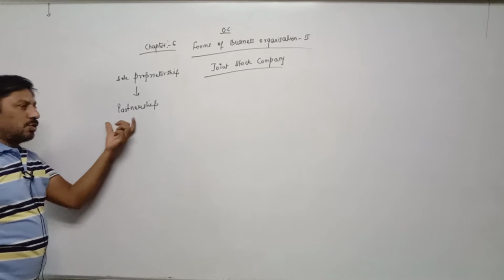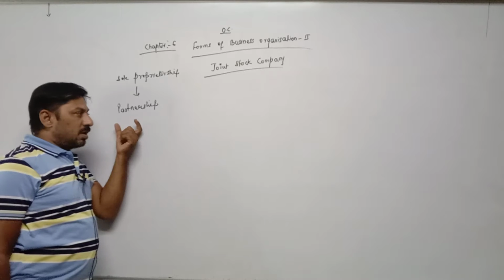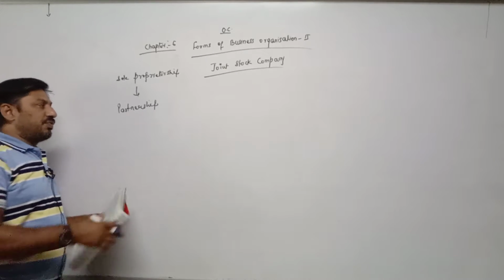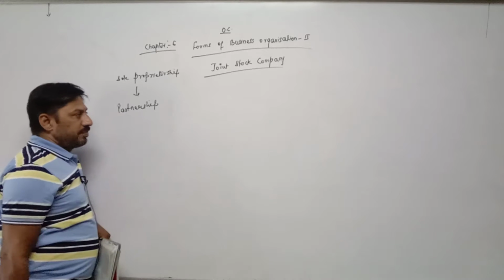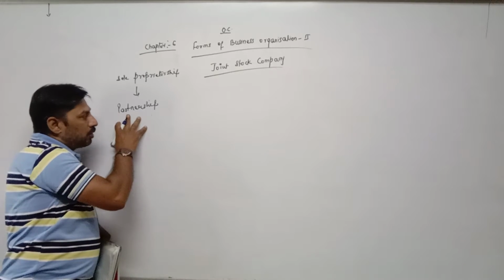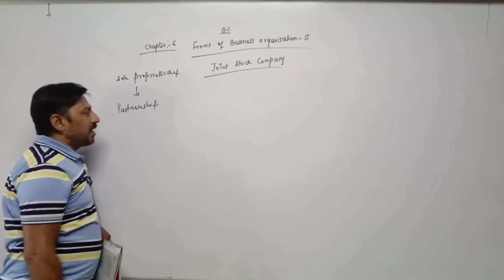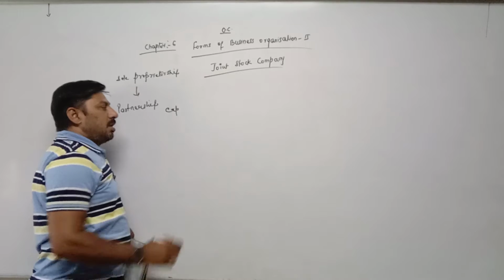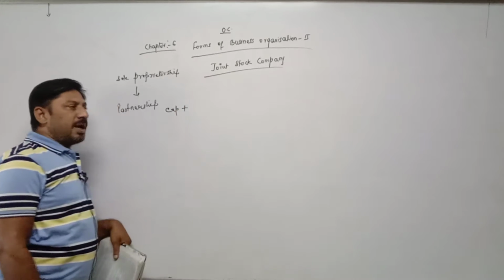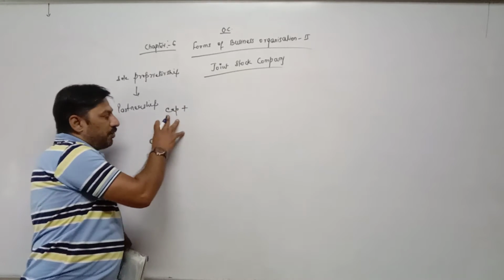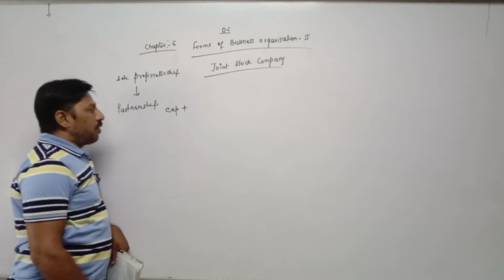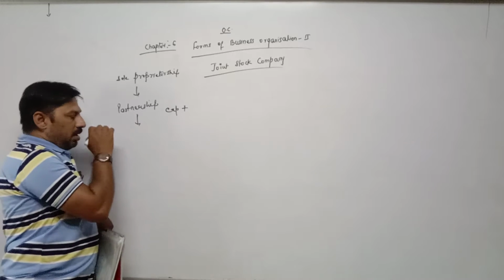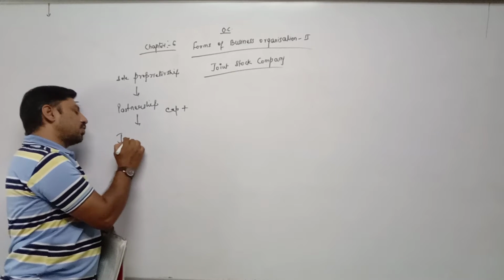But in partnership also, partners can invest limited capital according to their capacity into the business. If they also want to expand or arrange money, what are the sources of finance for a partnership firm? One is capital contributed by partners plus the amount borrowed from a bank. Two options are there. If they want to expand their business on a large scale, then the option for them is joint stock company.